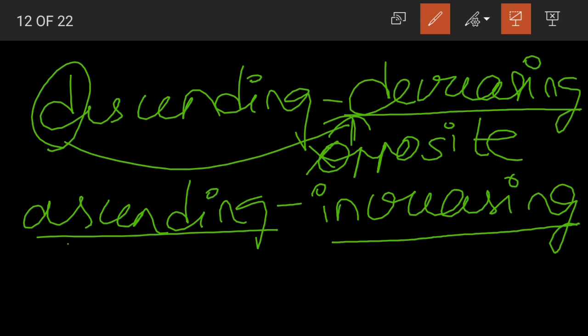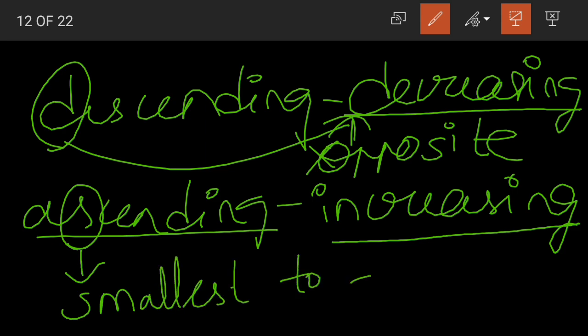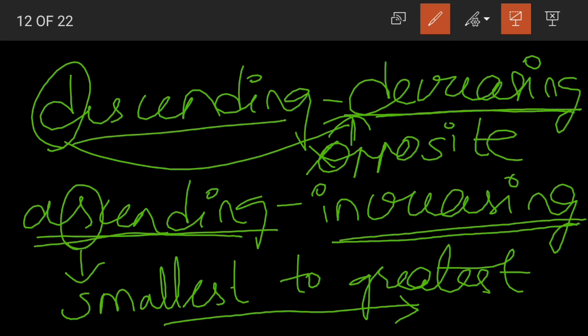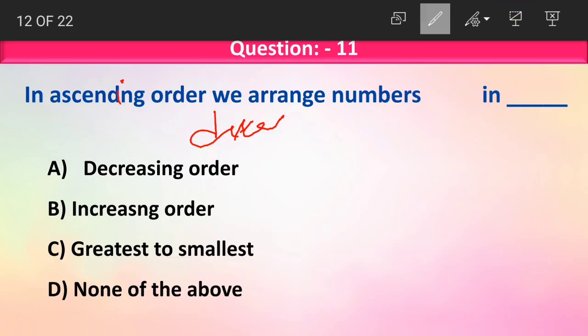Or as I said, how to remember the order? We have S in the ascending order. So in ascending order, we write numbers from smallest number to the greatest number, which means that we are going on increasing. Okay children, in descending order we write in the decreasing order. In ascending order we write the numbers in increasing order.